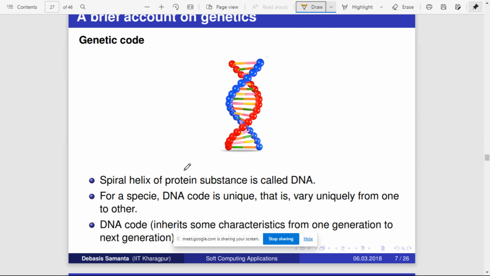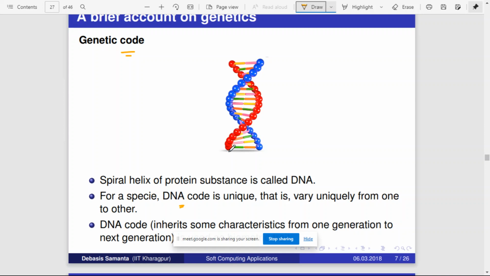Genes can also be called the genetic code, and that is, for a particular species, the unique DNA code. This unique code varies from individual to individual. It will not be the same. Even within one species, the gene code will vary.